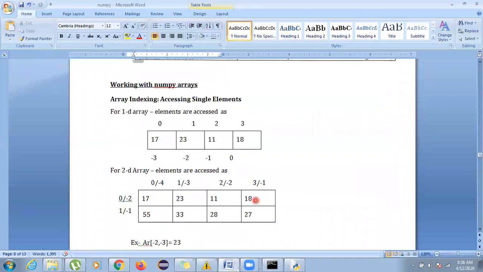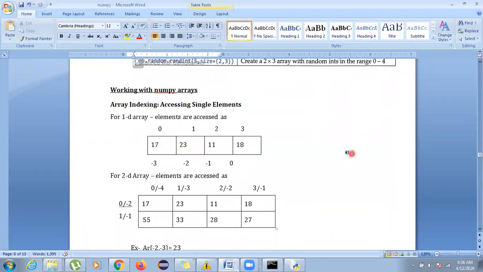Now working with NumPy arrays. I'll be covering half of the topic only. I'll cover the rest of the topic, but since only 2 minutes are left, you have to rejoin the meeting again using the URL which I forwarded to you yesterday.